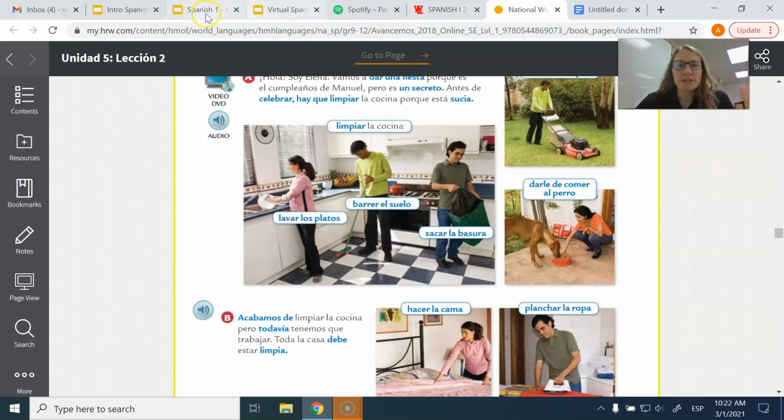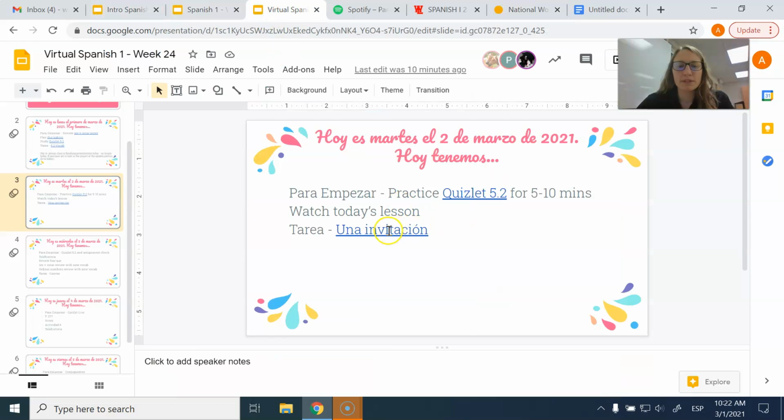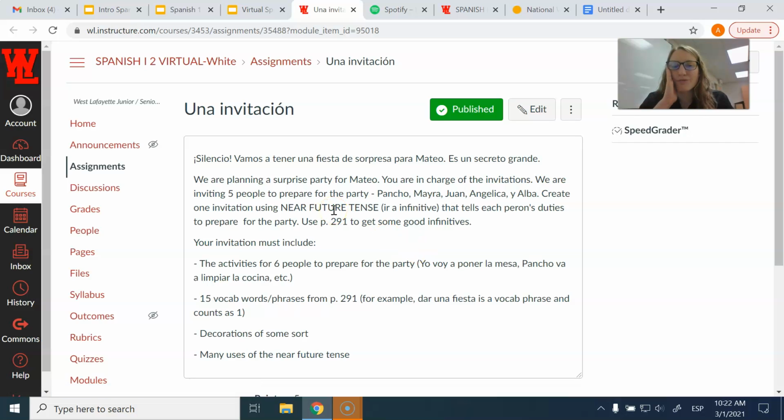So what I want us to do is, if you click una invitación, it says silencio. Vamos a tener, again, this is a conjugation of ir, the letter A, and then an infinitive. Vamos a tener, we're going to have una fiesta de sorpresa para Mateo. Es un secreto grande. So we're planning a surprise party for Mateo. You are in charge of the invitations. We're inviting 5 people, 5 personas, to prepare for the party. We're inviting Pancho, Mayra, Juan, Angelica, y Alba.